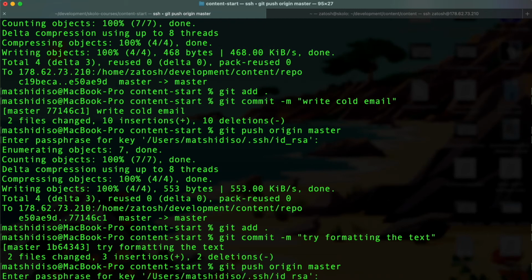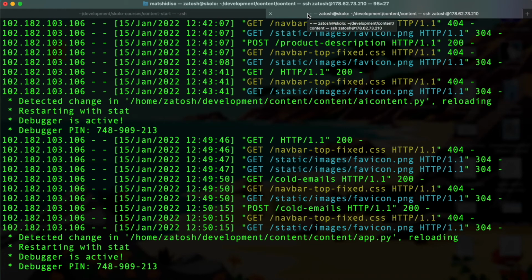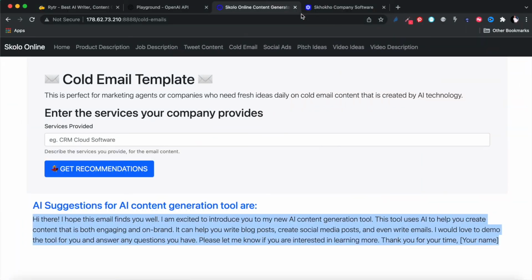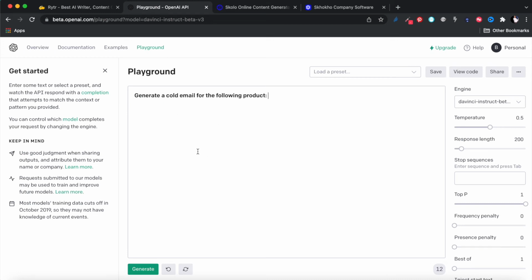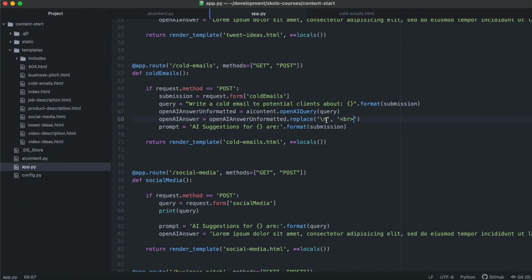It's not formatting the text per se, so excuse my language. The text actually comes with the breaks already determined inside of it. For example, if you did it over here, you would see the email, let's say, AI content generator, right? If you did it here, you would see it come forth looking like an email. You see, hello there, and so forth, and then with an answer. So there's a line break over there, and this gets returned even with the API, but it's represented in this format.